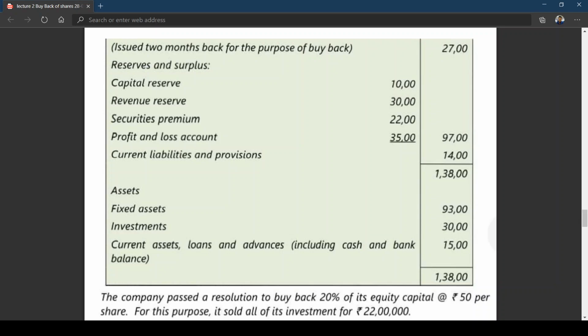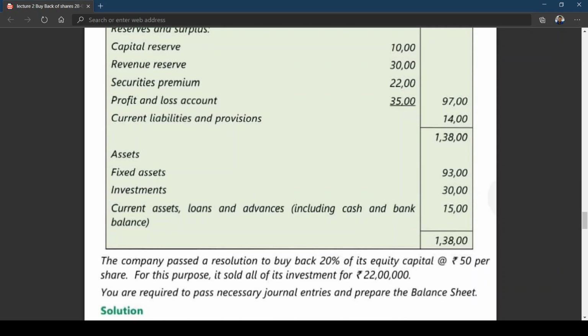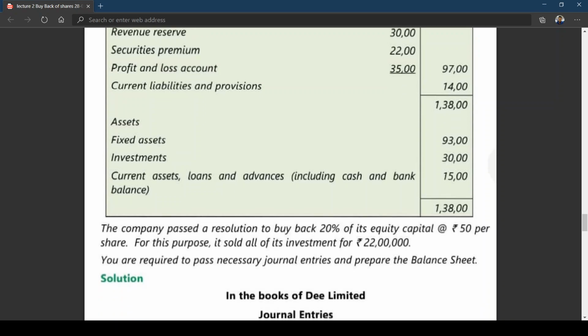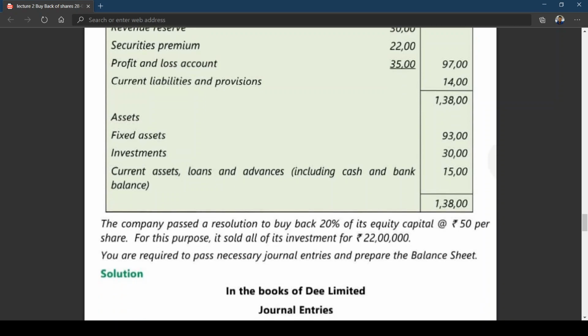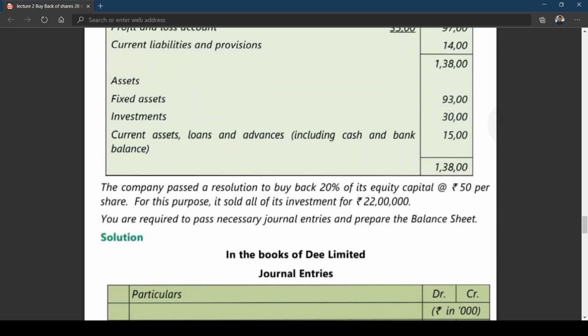Now coming back to this, we got fixed assets 93 lakhs, investment 30 lakhs, current assets, loans and advances including cash and bank balance. The company passed a resolution to buy back 20% of its equity capital at the rate of 50 rupees per share.